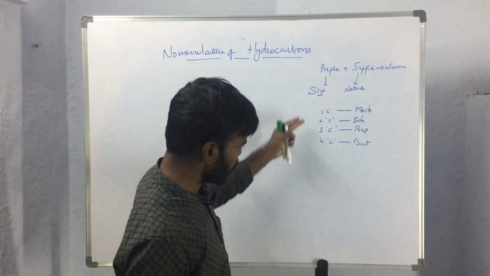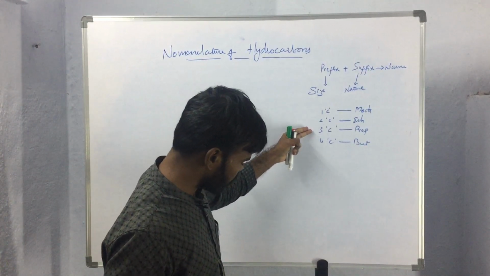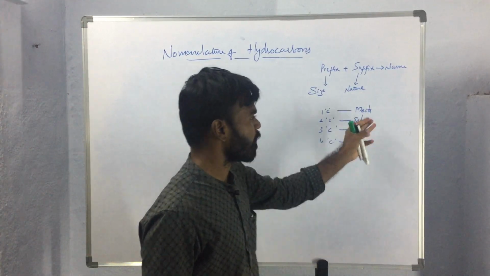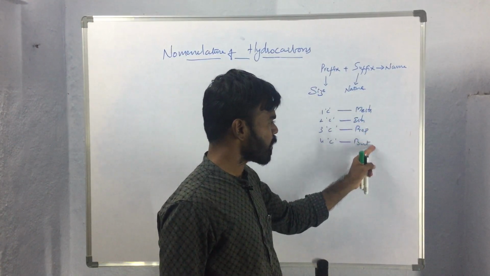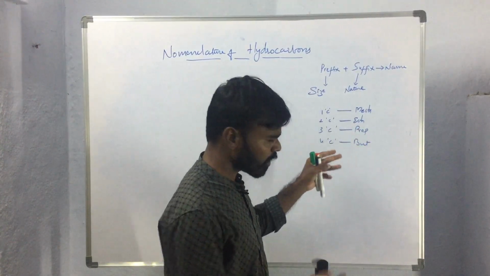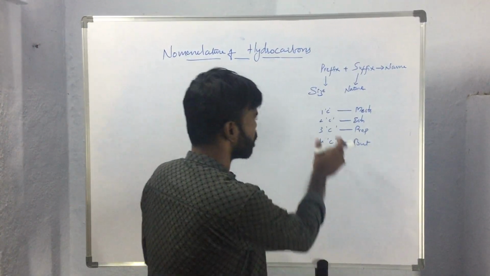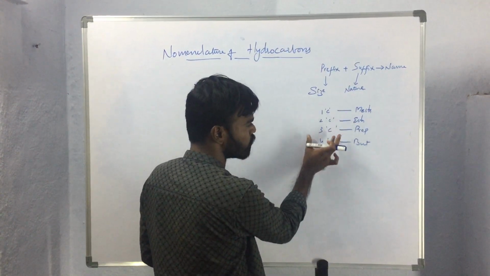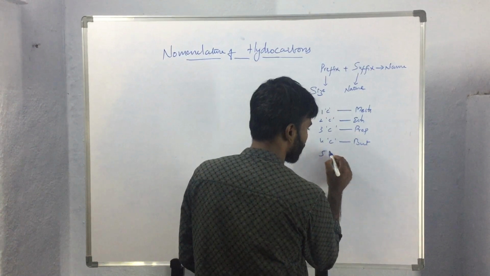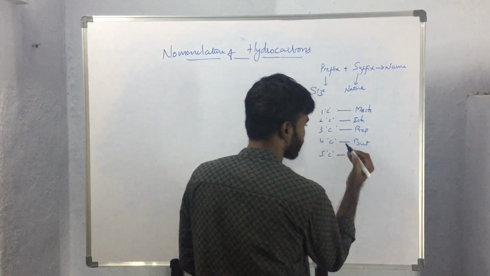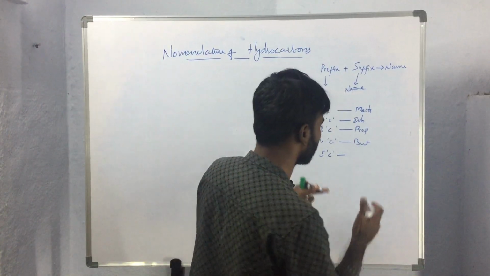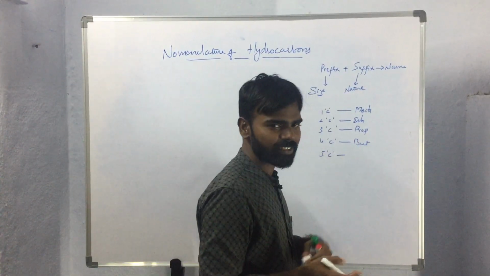So if the compound is having 1 carbon atom, 2 carbon atoms, 3 carbon atoms and 4 carbon atoms respectively, they will be having the prefixes meth, eth, prop and but. So these are the prefixes which we will use commonly for the compounds that are having 1, 2, 3, 4 carbon atoms respectively. From the compound that is having 5 carbon atoms, IUPAC system prescribed certain Greek numericals as prefixes.